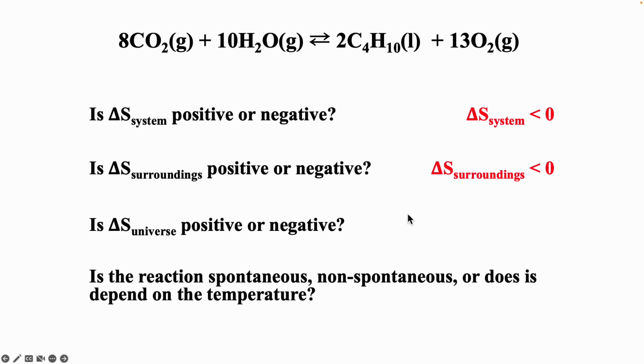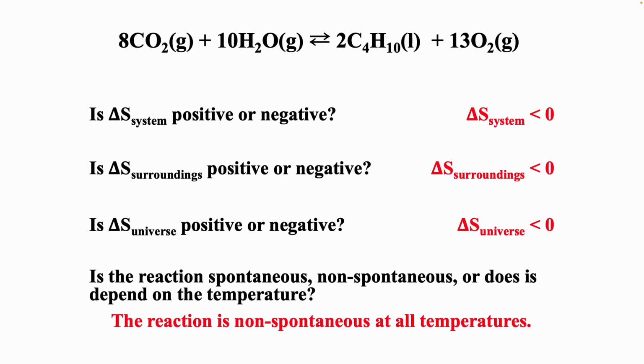Now, the universe is just equal to the system plus the surroundings. So in this case, delta S of the universe would be less than 0. And so that means that this process would be non-spontaneous. Means that it would not occur without any outside intervention.